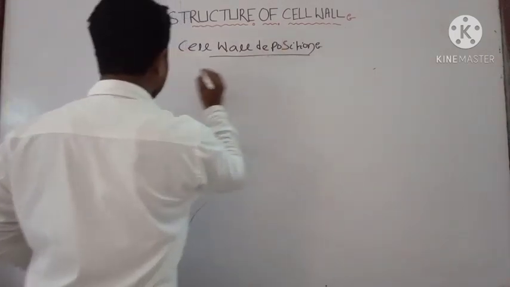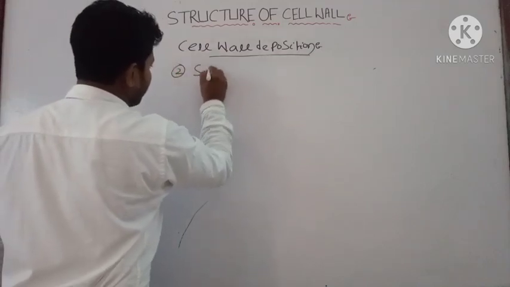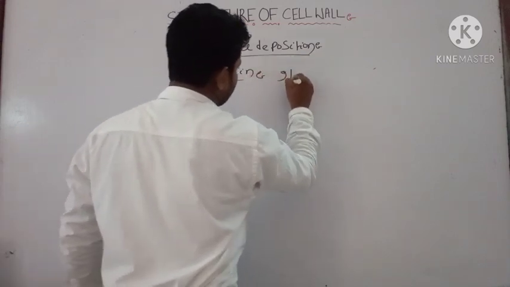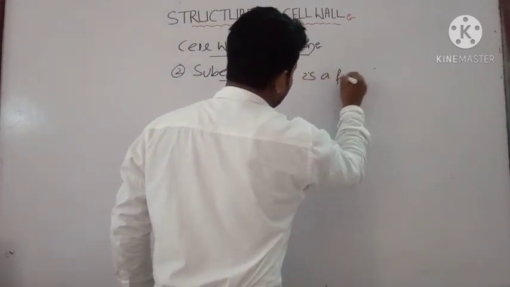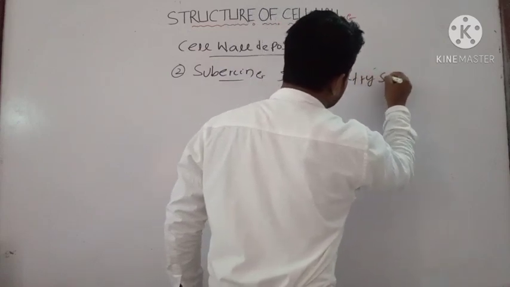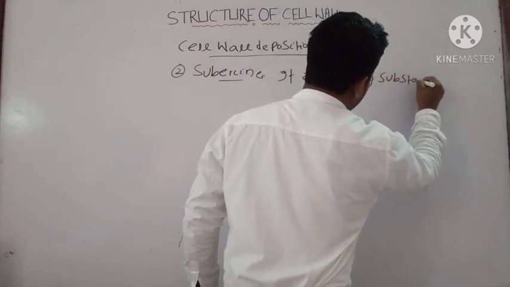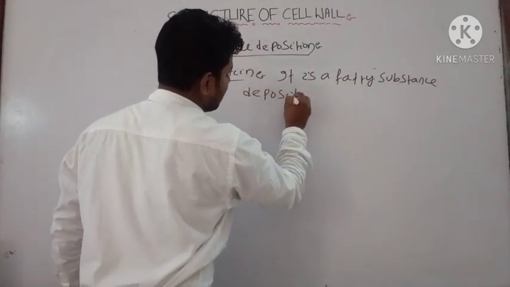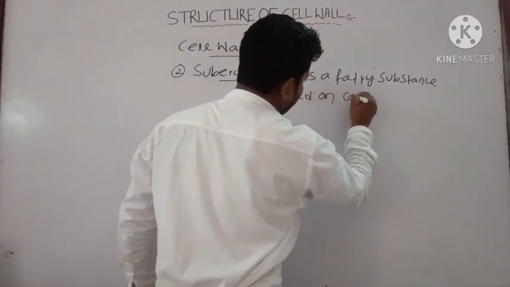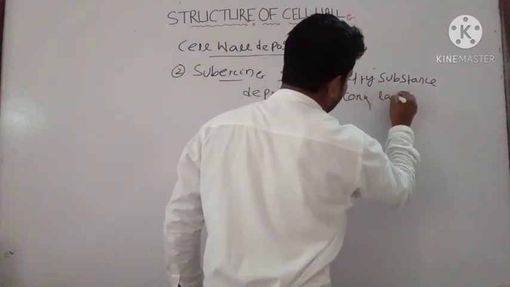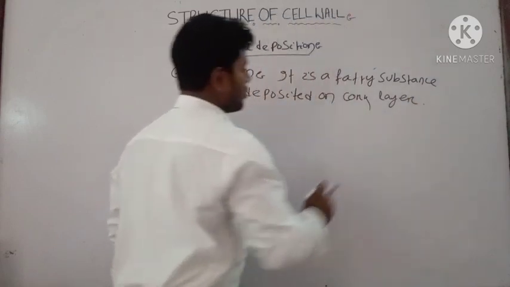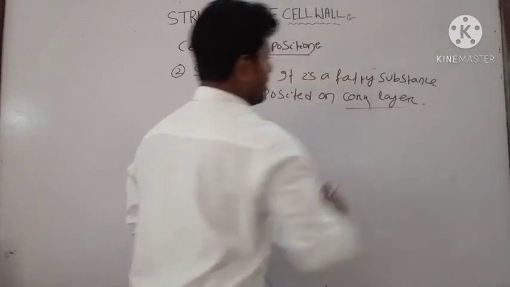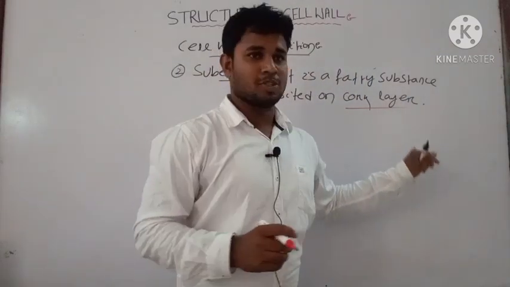The next cellular deposition is suberin. It is a fatty substance deposited on the cork layer. Okay, where do you find the cork layer? You can find the cork layer in the higher plants, in angiosperms.